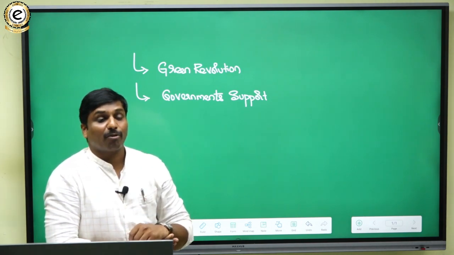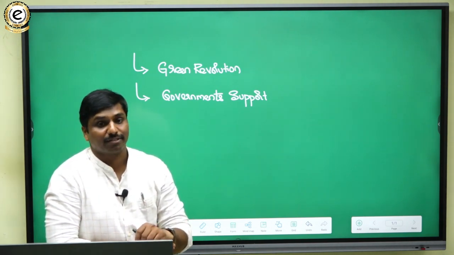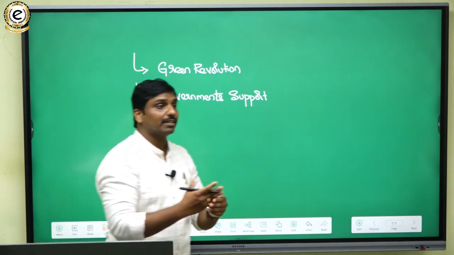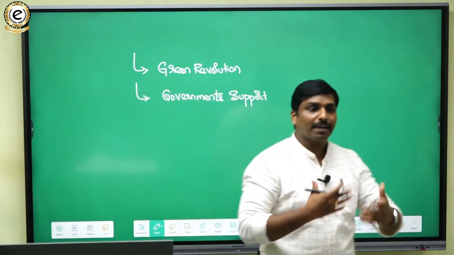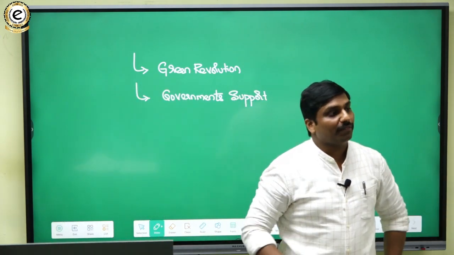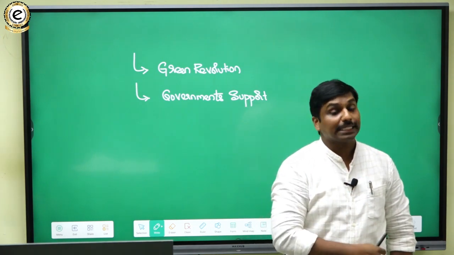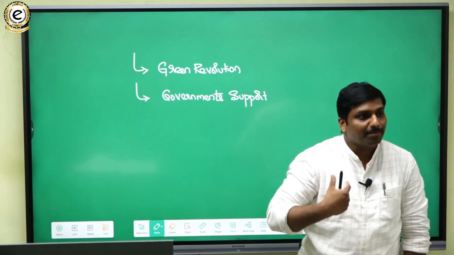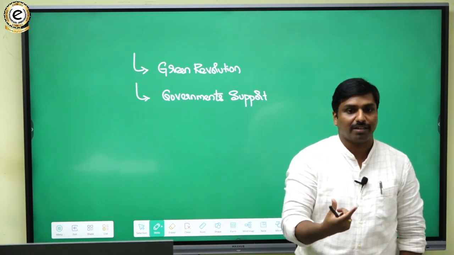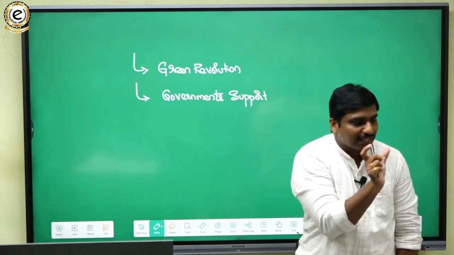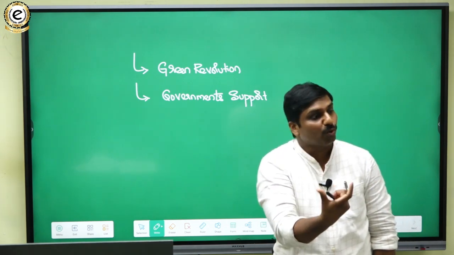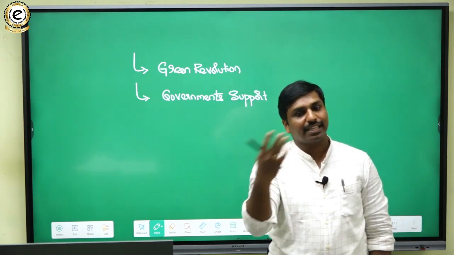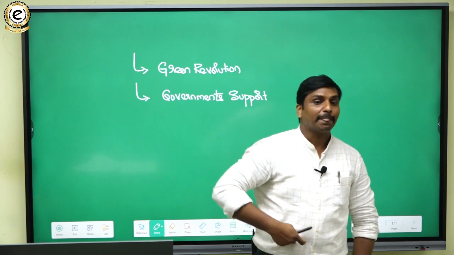If you talk from the point of after independence, we haven't gone for the balanced growth model. We have adapted an unbalanced growth model. First, we tried to focus on agriculture, then we moved on to industries, and then we started focusing on the services sector.